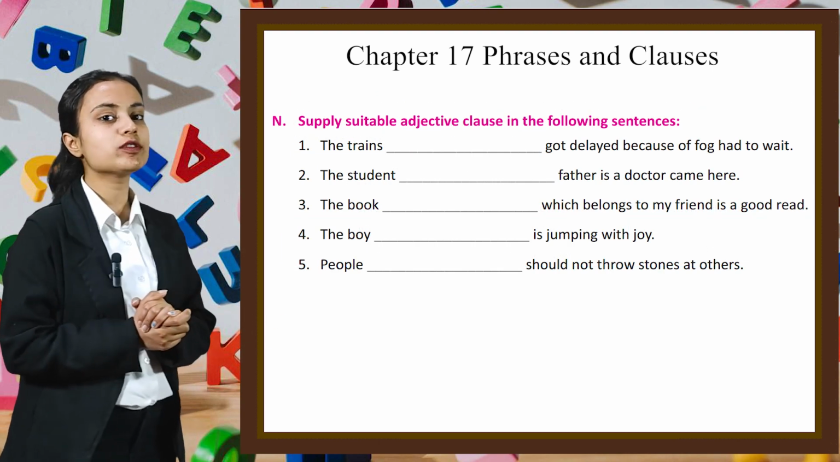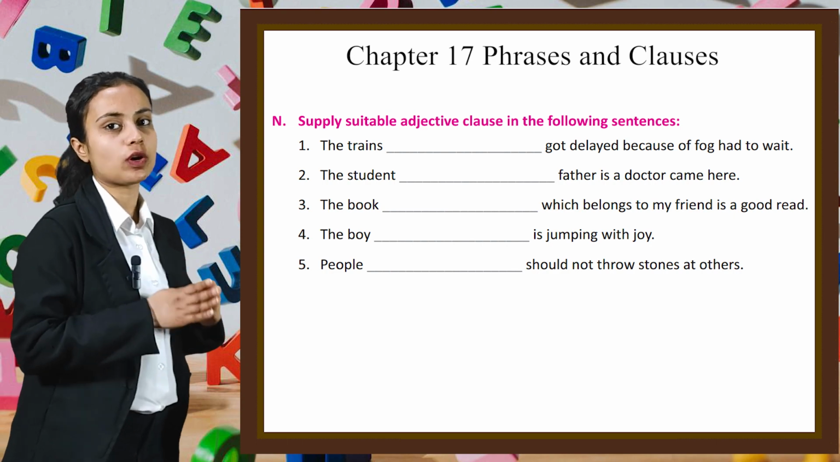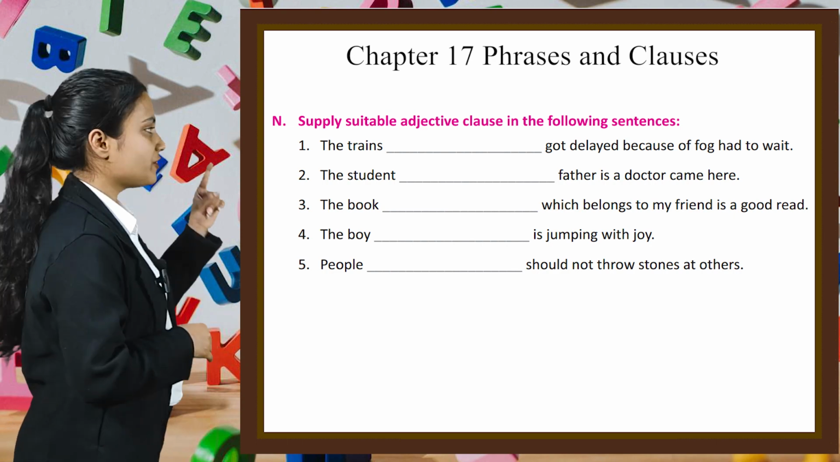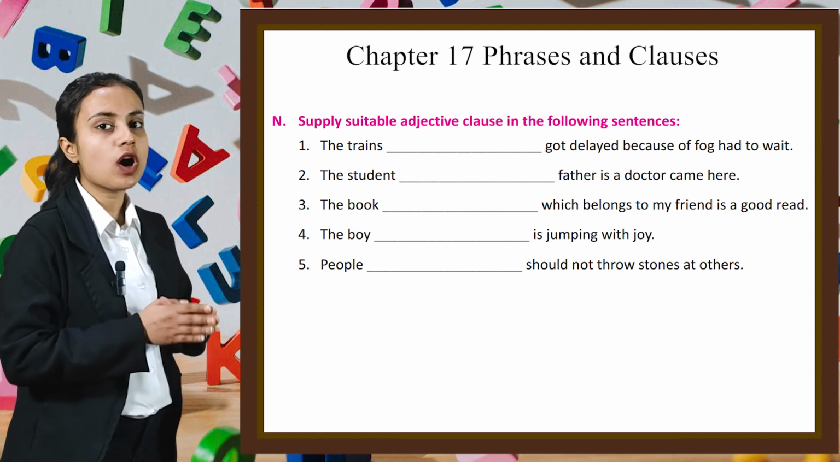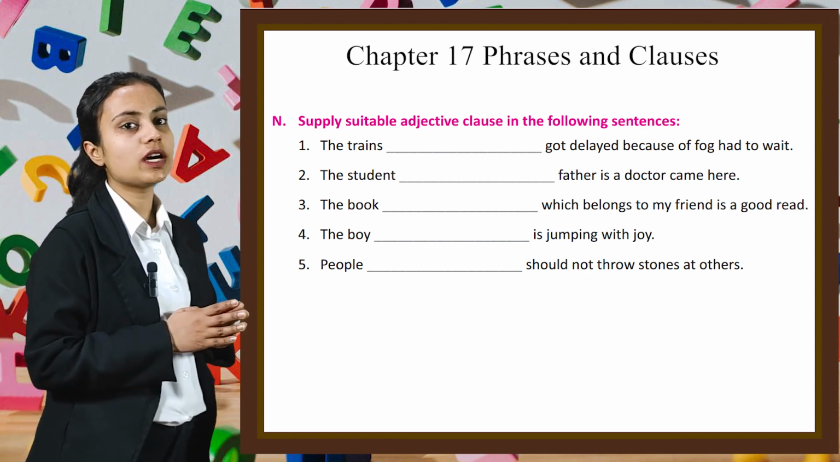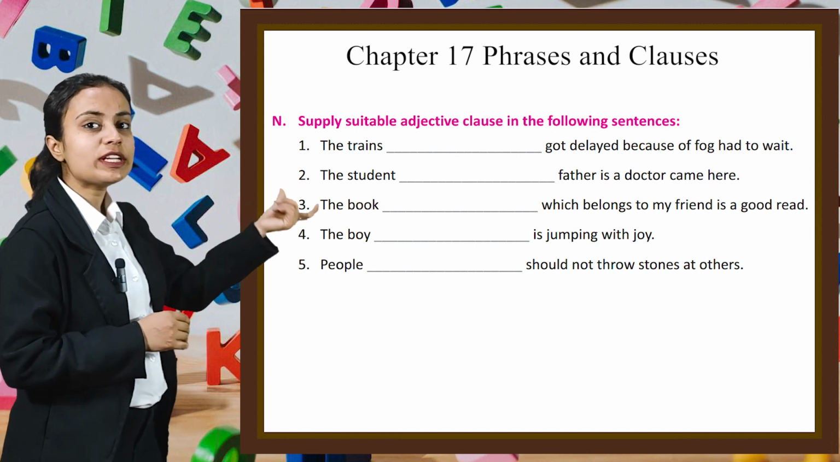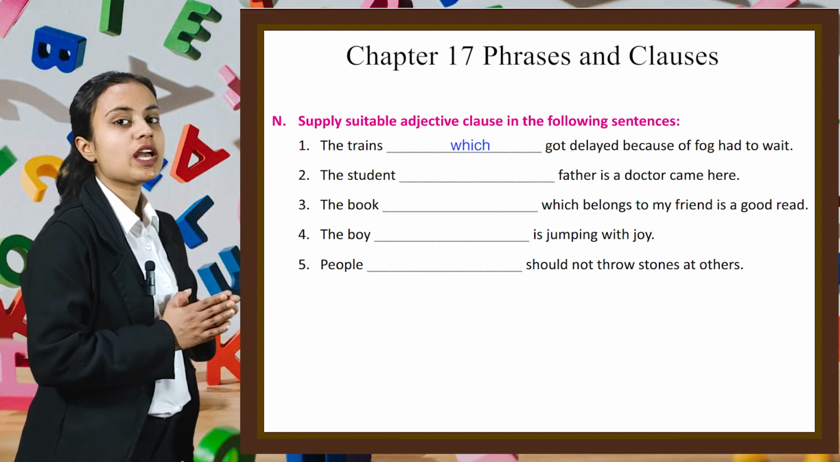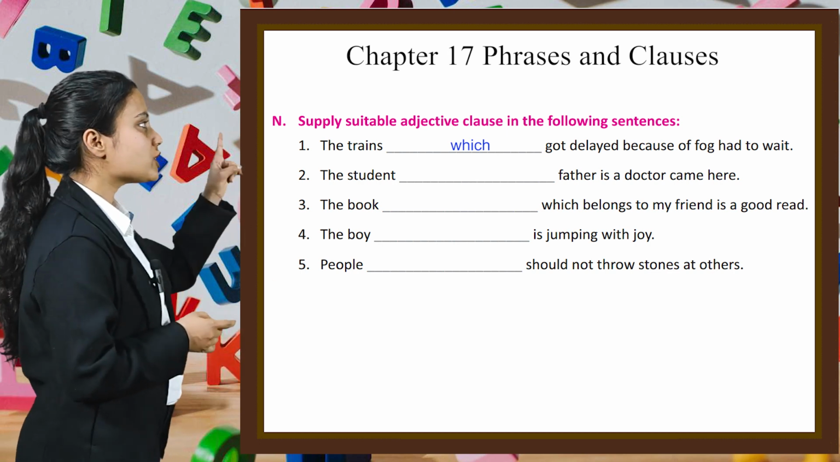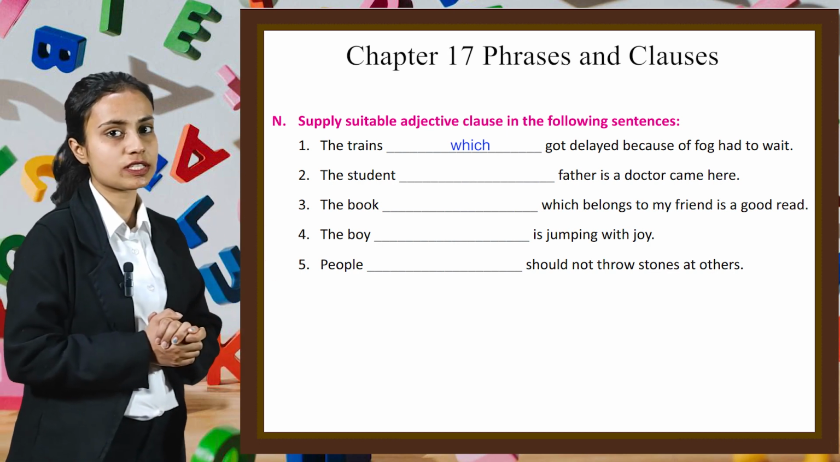Here, we have to supply suitable adjective clauses in the following statements. The first one is, the train's dash got delayed because of fog had to wait. So here we can write, the train which got delayed because of the fog had to wait. In the same manner, you have to do the rest of the parts of this question by yourself.